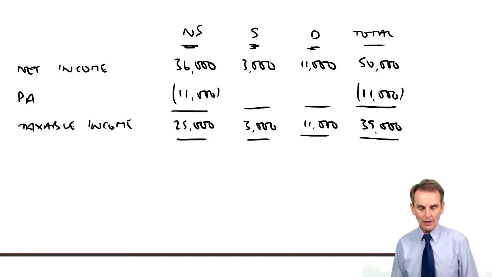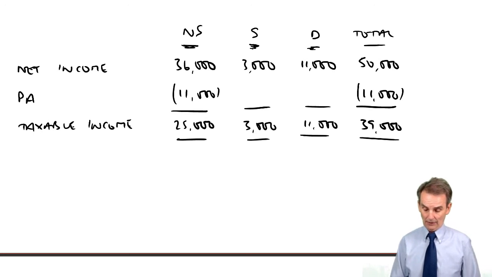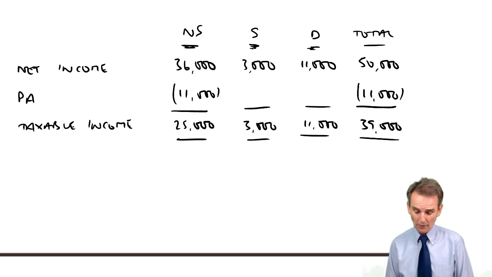Here we've got £36,000 worth of non-savings income, £3,000 of savings and £11,000 of dividend income. At £50,000 total, we now deduct our available personal allowance, £11,000. Where does it come off?